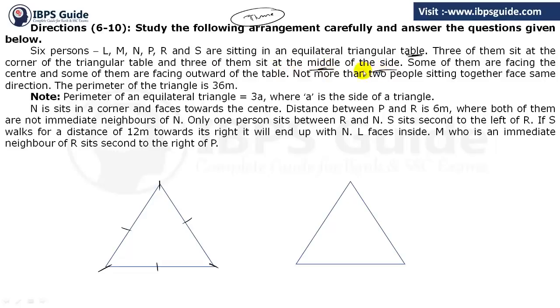At the middle of the side. So just keep this in mind, they are exactly in the middle of the side. Some of them are facing the center, some of them are facing outside the table. Not more than 2 people sitting together face the same direction.